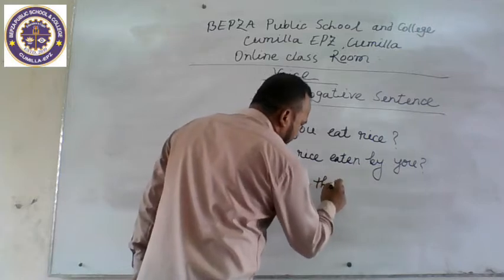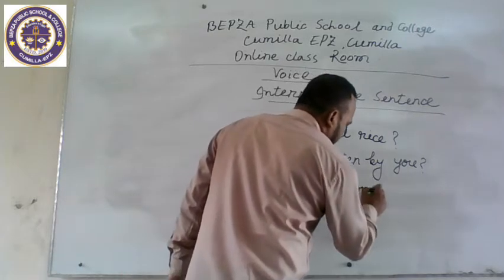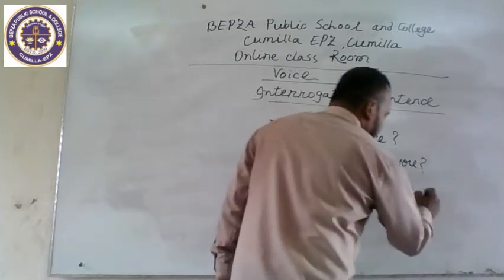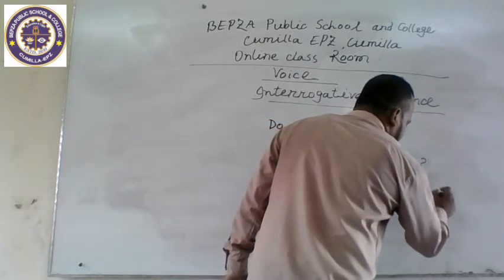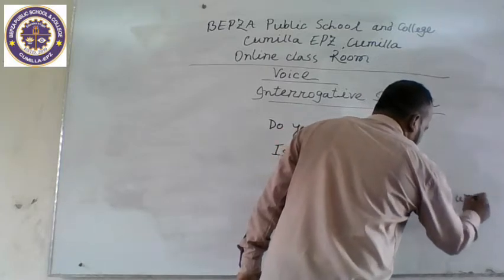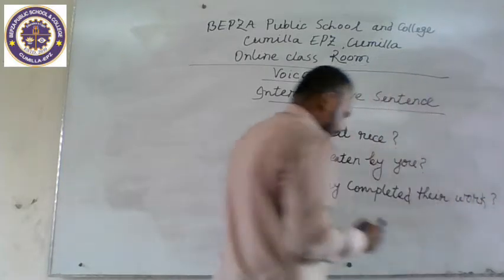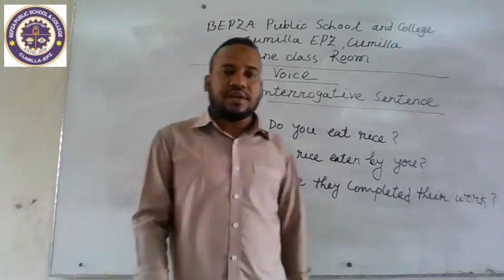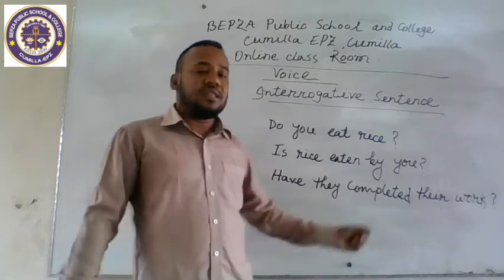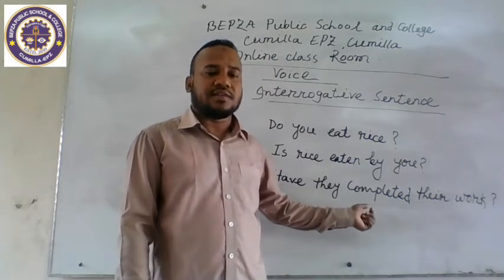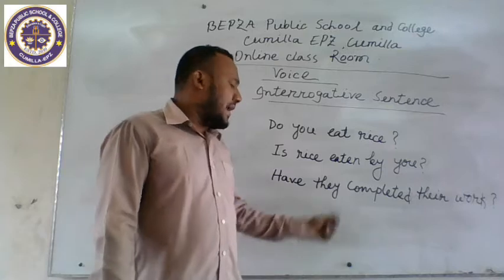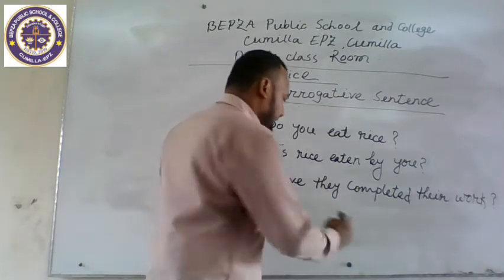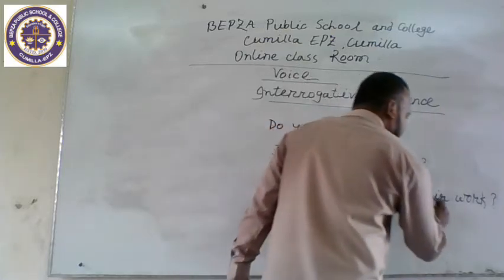Have they completed their work? It is an interrogative sentence of the present perfect tense. We know that from the previous class. In the perfect tense, we use the auxiliary verbs have been, has been. Now there is the subject they. The object is their work.